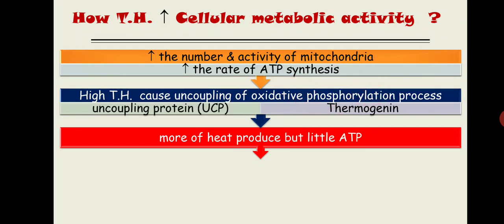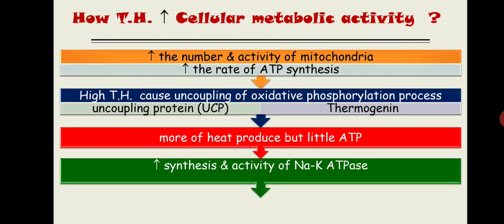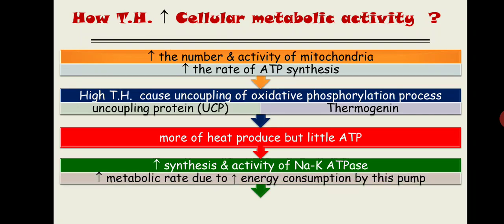The second thing thyroid hormone does: it increases the synthesis and activity of the sodium potassium ATPase pump. And you know that the sodium potassium ATPase pump uses ATP, uses energy. By increasing the activity of the sodium potassium pump, thyroid hormone increases the metabolic rate because it increases the energy consumption by this pump.